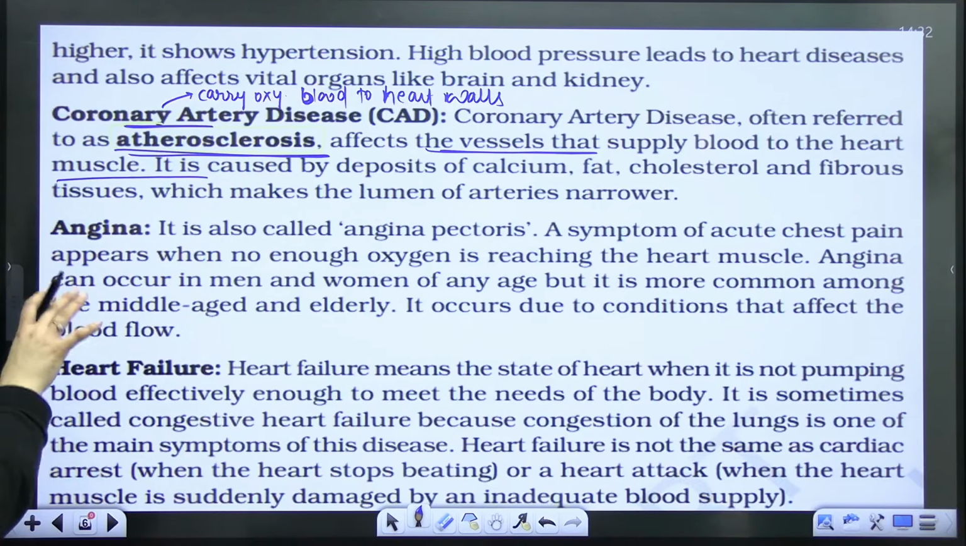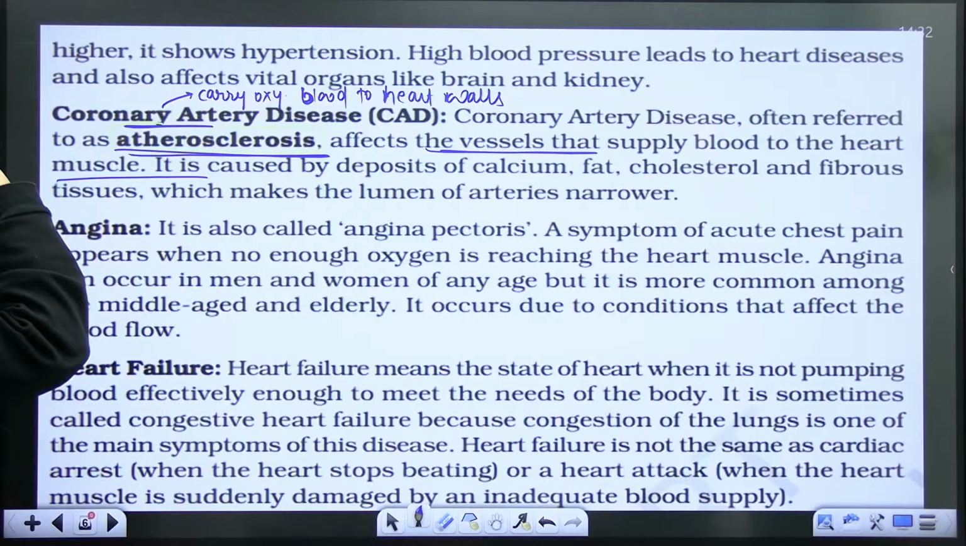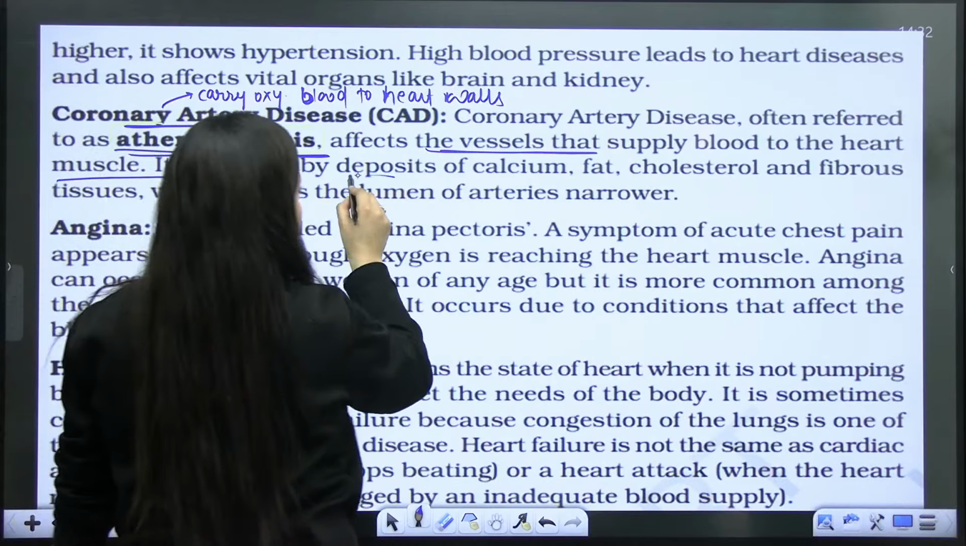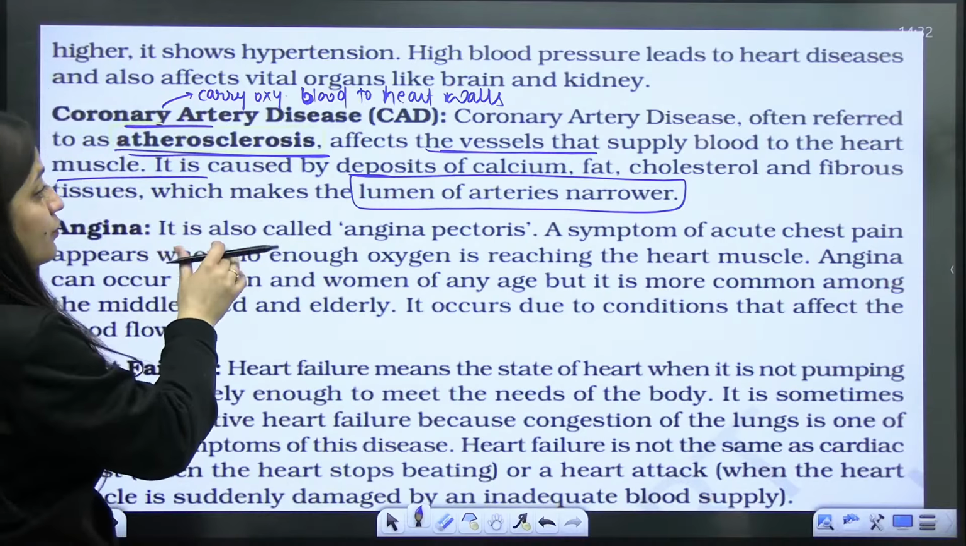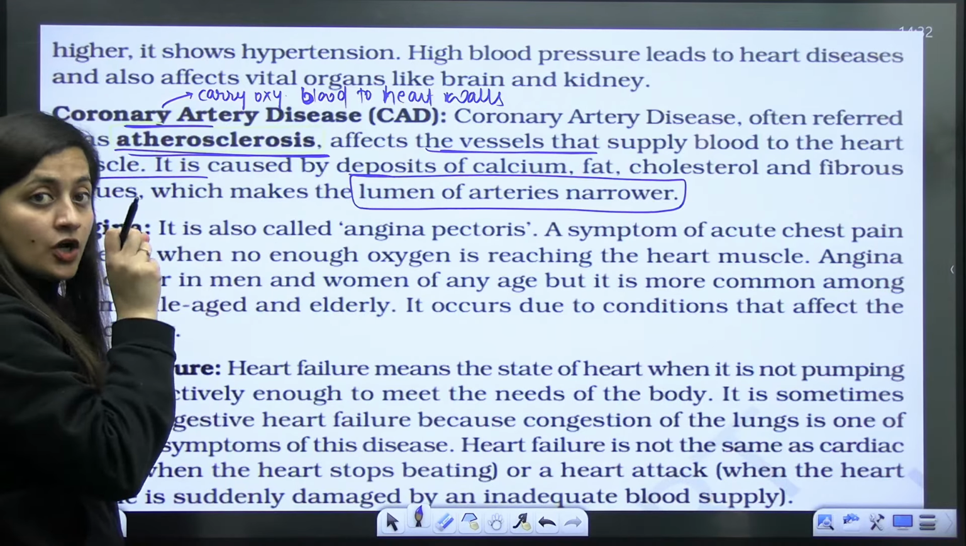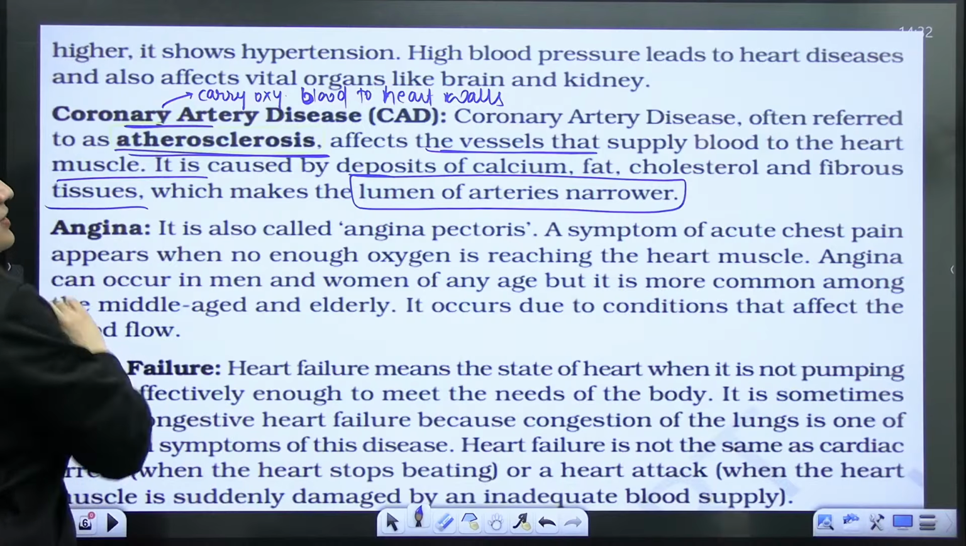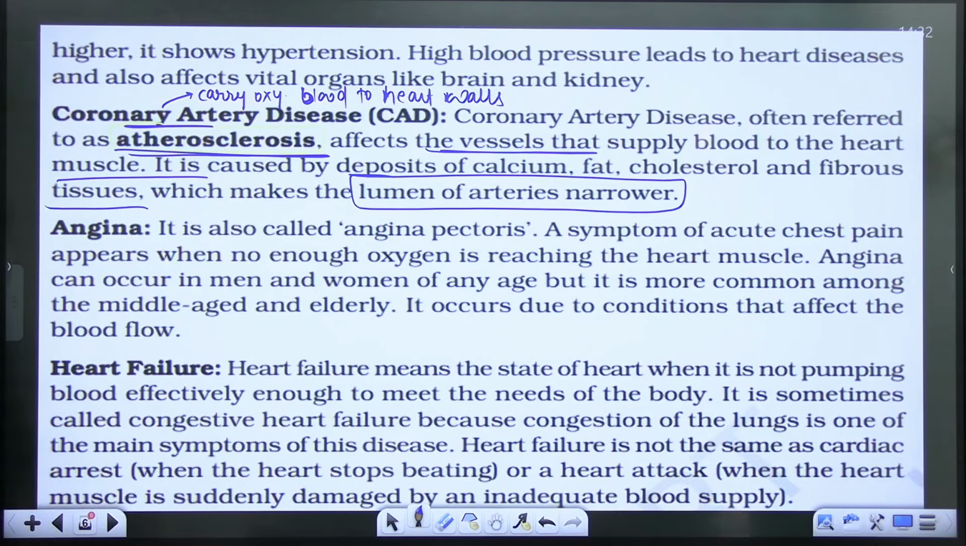So this atherosclerosis, ultimately what is happening, as I said, the lumen of the artery will get narrower. Why? Because the plaque will get deposited. Here you will see calcium, fat, cholesterol, and fibrous tissues getting deposited. Understood? So it is from atheroma, that is the plaque. That's what you have to remember, okay?